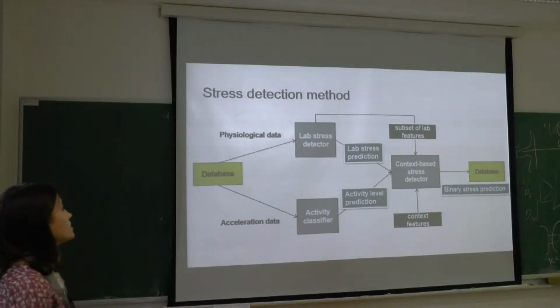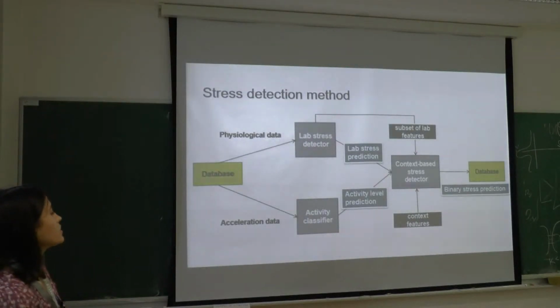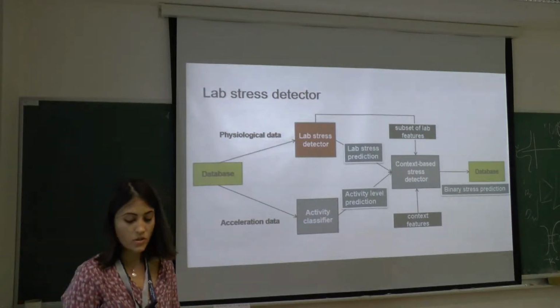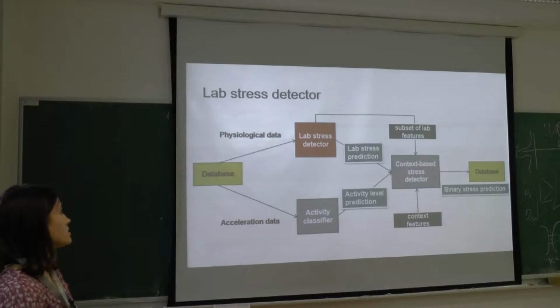This is an overview of the stress detection method. It consists of three separate machine learning components. They are the lab stress detector, the activity classifier, and the context-based stress detector. So the lab stress detector reads data from database. This is the physiological data from the Empatica.